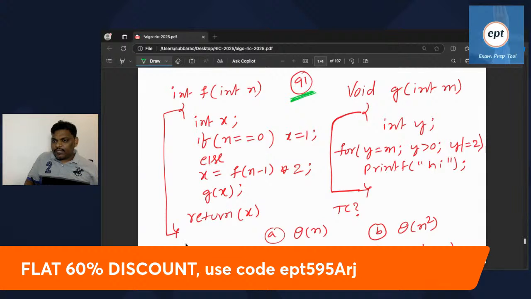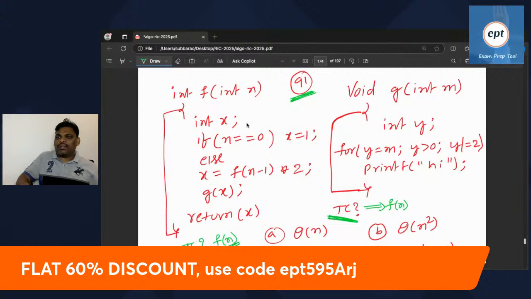What is the time complexity of f of n? If you start from f of n, how much is the time complexity?